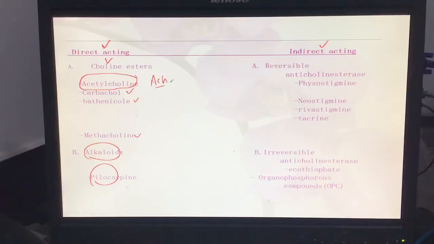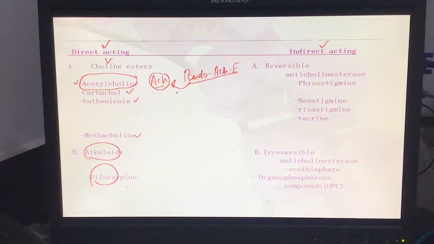Why? We are not able to give the patient acetylcholine. The person can't take acetylcholine because the liver has the pseudoacetylcholinesterase enzyme, which is also present in the blood. This enzyme can break down acetylcholine if it enters the body, so acetylcholine alone is not used as a drug.